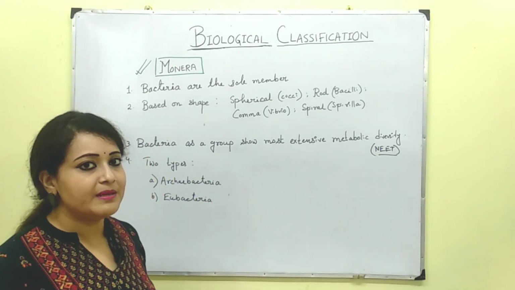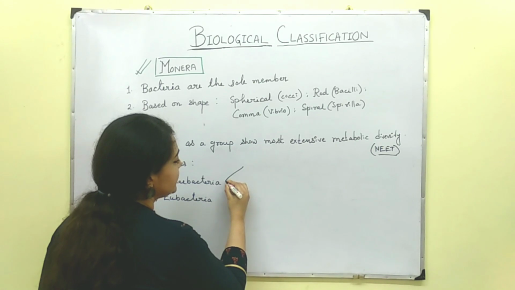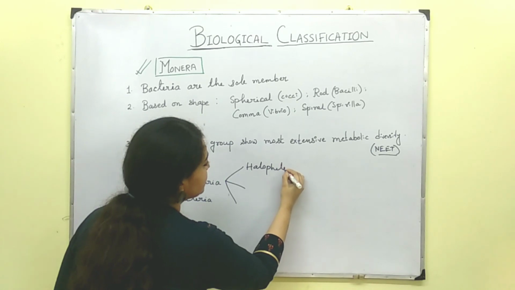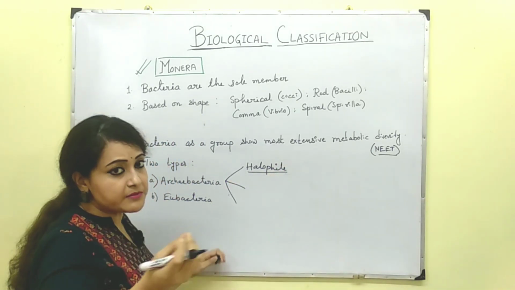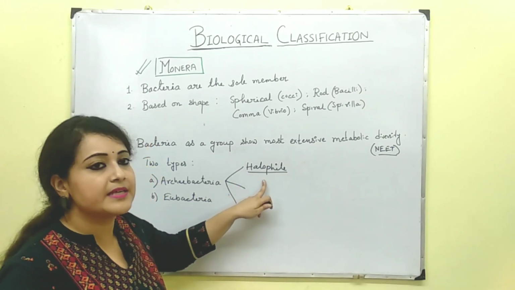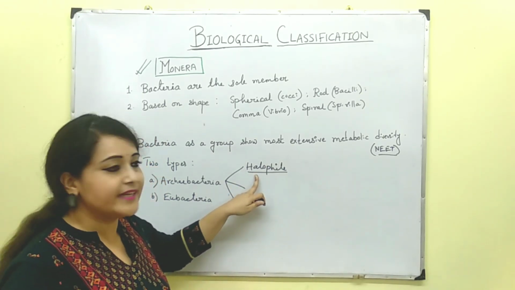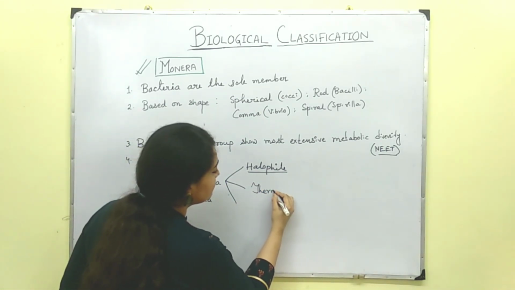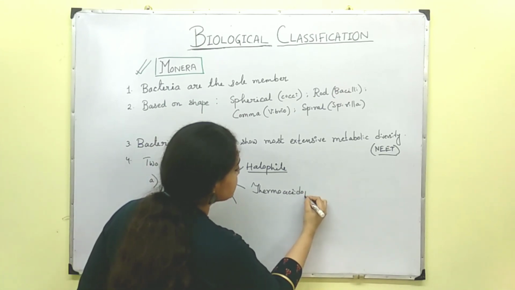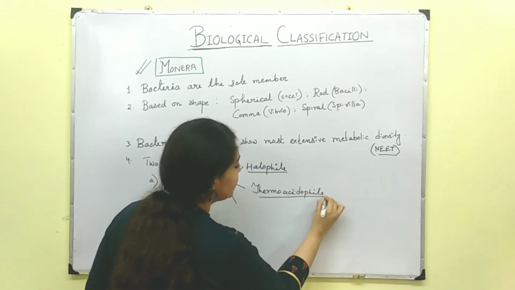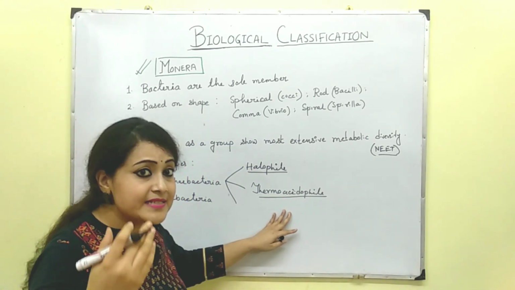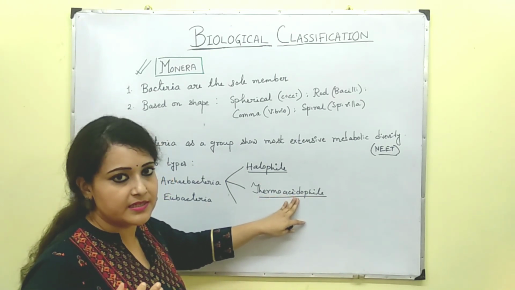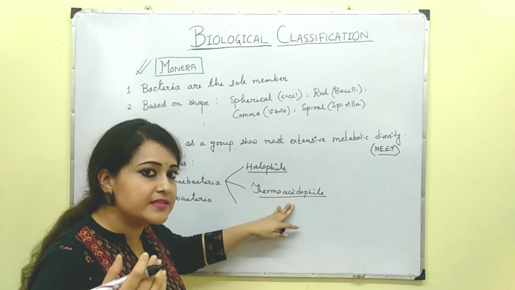So Archaebacteria can basically be classified into three types. First one is halophile. We all know phile comes from philia, that means love, so organisms that have love for salt are halophiles. They can tolerate extremes of high salt concentration. Then the next one is thermoacidophile. They are capable of tolerating high temperature as well as high acidity. Phile from philia, that is love; thermo, high temperature; acido, acidity. They can tolerate high temperature as well as acidic conditions.